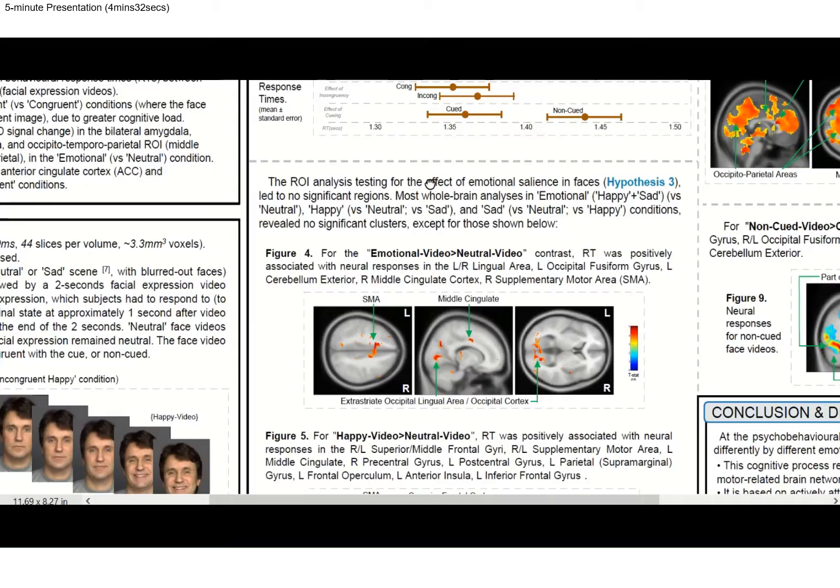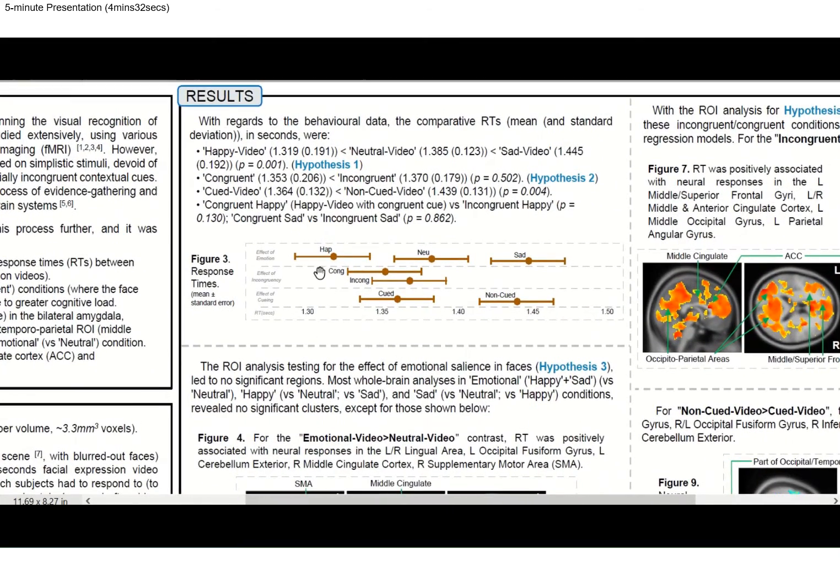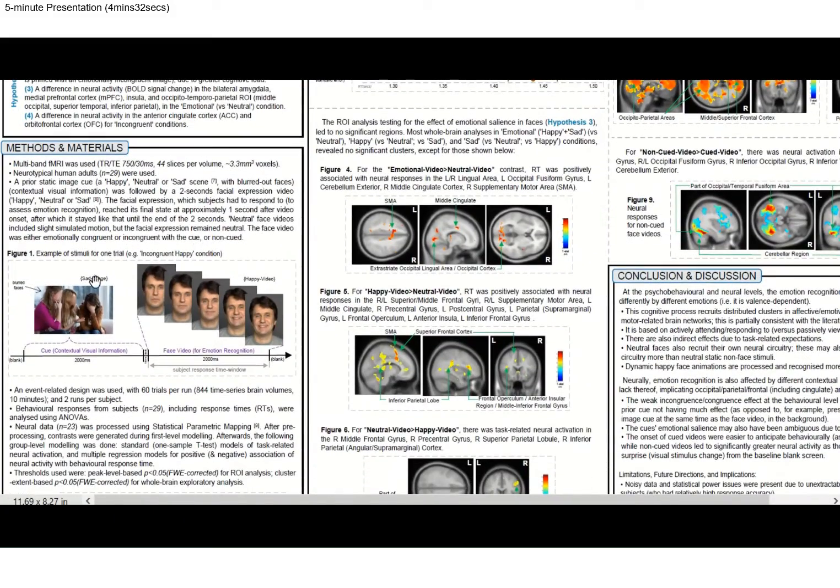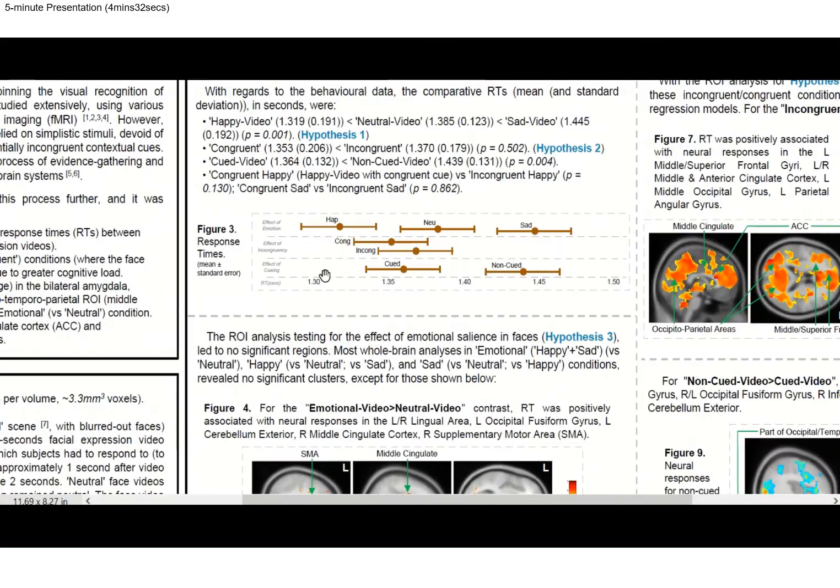So with regards to the behavioral data results, as shown here in figure 3, what was found was that participants responded faster to happy face videos compared to neutral, and slower with sad faces. The other main result was for when comparing congruent and incongruent conditions. Congruent conditions were conditions when both the face video and the context cue were emotionally congruent, for example happy and happy, or if they were both neutral or both sad. Incongruent conditions would be if they were different, for example a sad image cue and a happy face video, as shown here. So you can see incongruent conditions were slower, but this difference was not statistically significant, surprisingly.